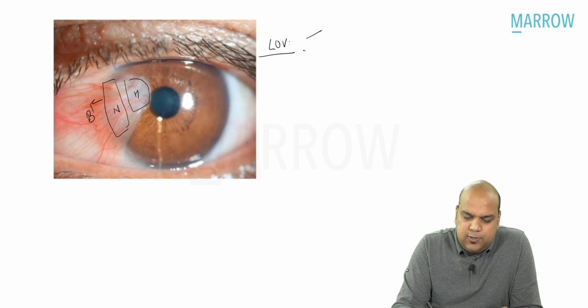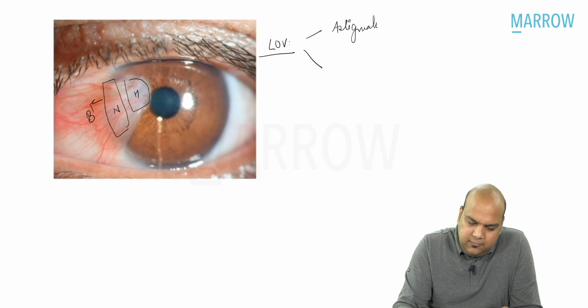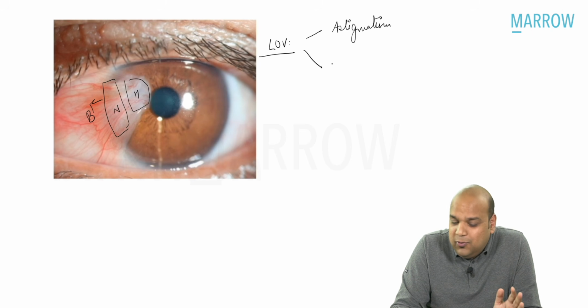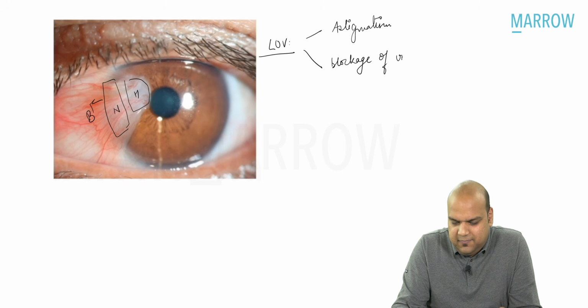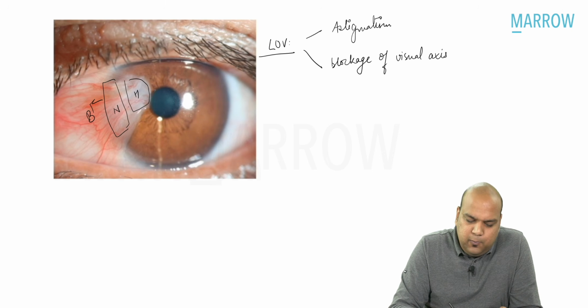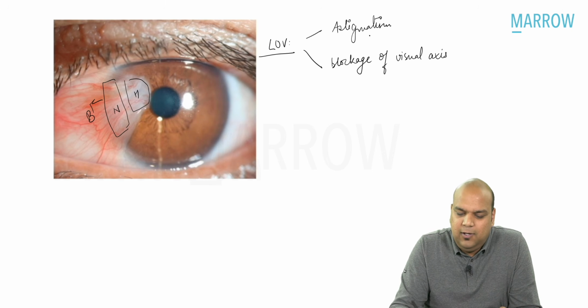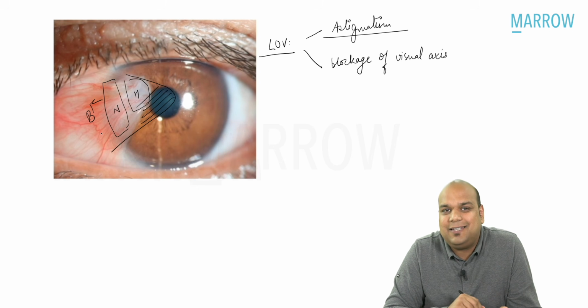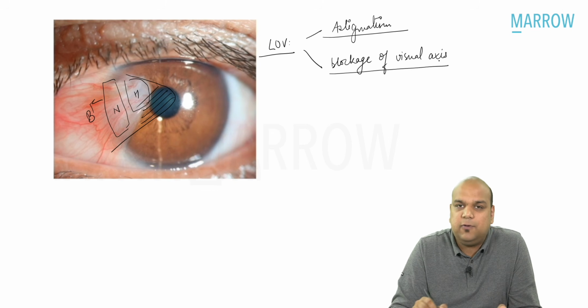Yes. Loss of vision can either be due to astigmatism, or it can be due to blockage of visual axis. So in this case, because the pupil is pretty clear right now, the loss of vision will be due to astigmatism. But if the pterygium grows big, everybody, it also covers the center of the pupil, then it is due to blockage of visual axis.